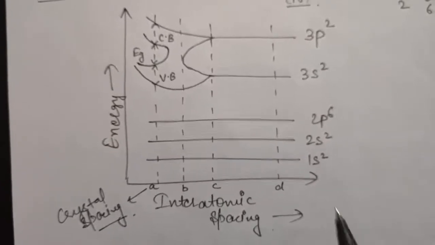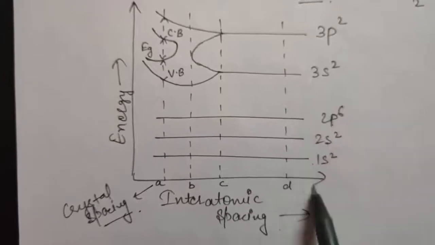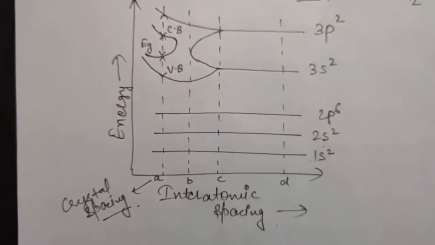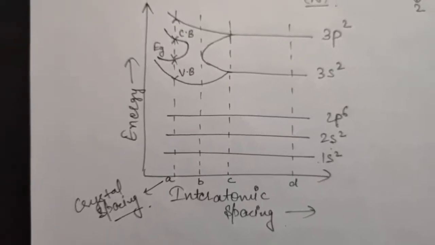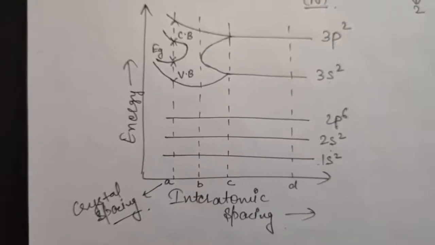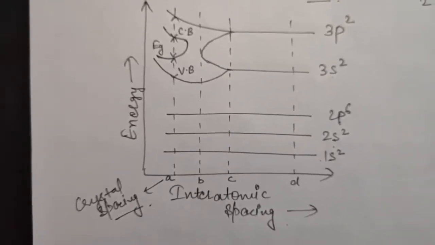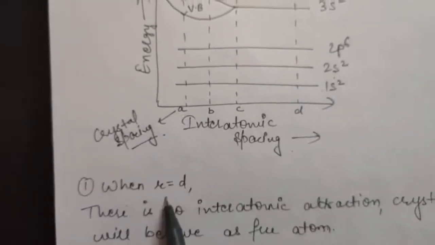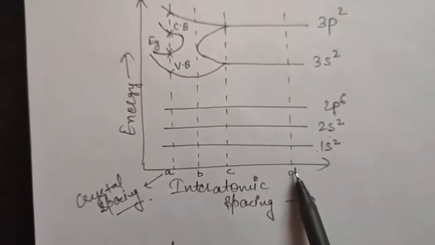This is the electronic configuration of your silicon atom: 1s2, 2s2, 2p6, 3s2 and 3p2, right? As I told you, there are 4 valence electrons in a single silicon atom, but here we will be talking about a silicon crystal. The first point in this diagram is when r is equal to d, that is, when your interatomic spacing is equal to d.